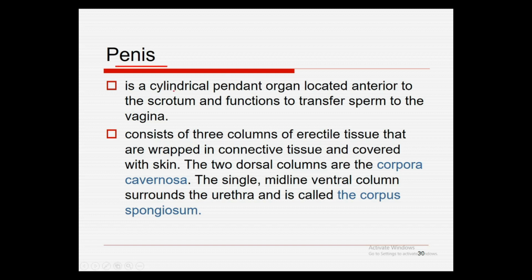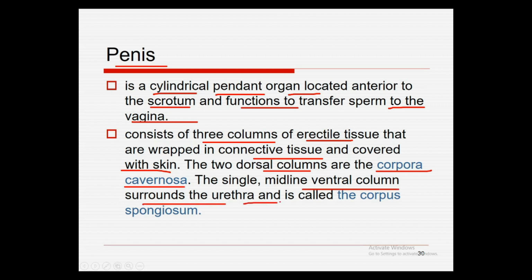Next we have the penis. The penis is a cylindrical pendant organ located anterior to the scrotum, and it functions to transfer sperm to the vagina. It consists of three columns of erectile tissue that are wrapped in connective tissue and covered with skin. What are these tissues? The two dorsal columns are the corpora cavernosa, and the single midline ventral column surrounds the urethra and is called the corpus spongiosum. So we have two dorsal columns and one single midline ventral column.